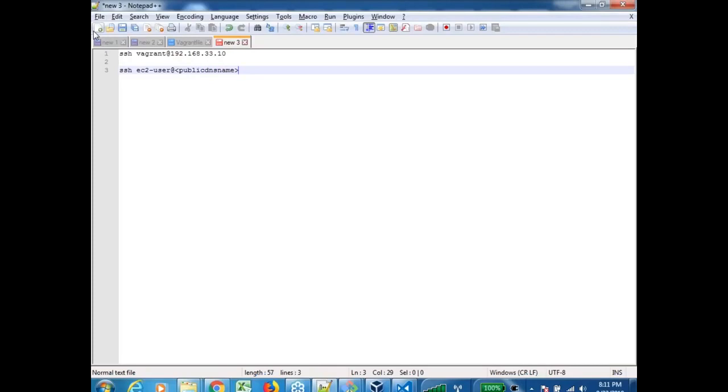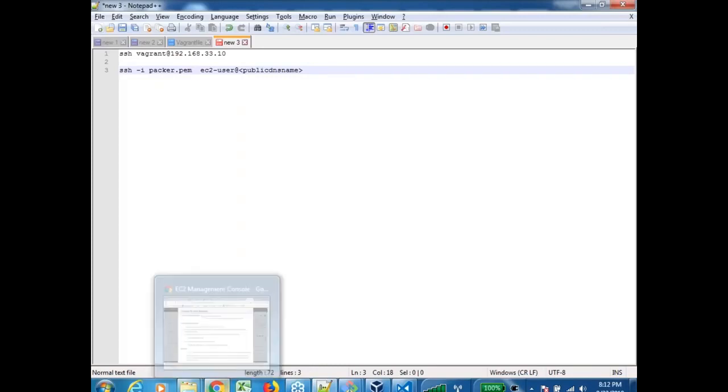Fine. But whenever we did this, it used to ask for a password. We did ssh vagrant@192.168.33.10, and it asked me what is your password. But in the case of Amazon, do we have a password? No. So we have a file. So what I do is I say -i, which is identity file, and I tell where my file is, so packer dot. Simple, same command with one extra argument, which is -i, an identity file, right?